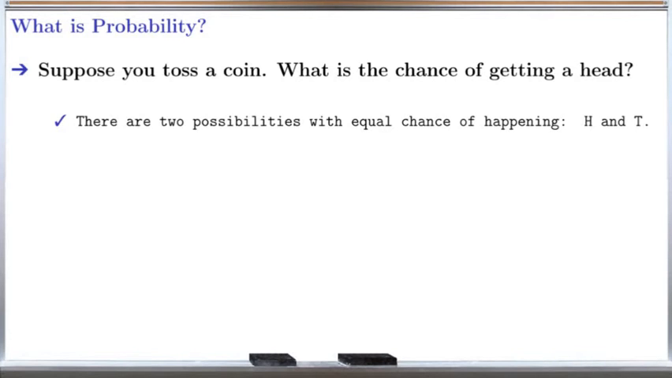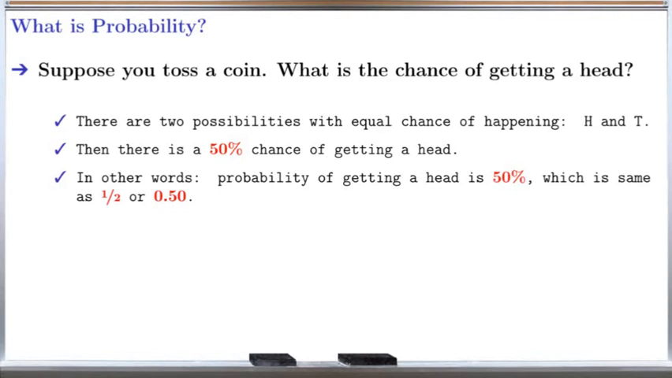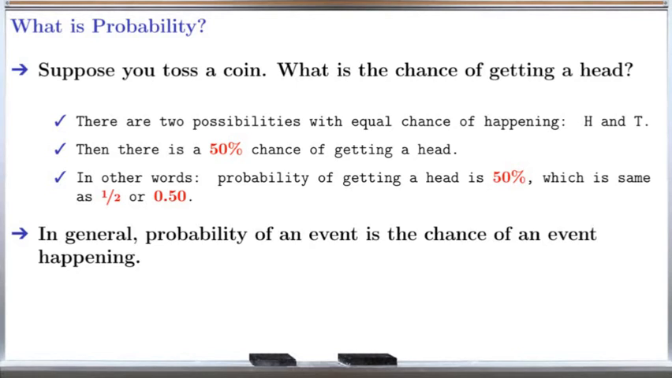There are two possibilities with equal chance of happening, head and tail. Then there is a 50% chance of getting a head. In other words, the probability of getting a head is 50%, which is the same as half or 0.50.